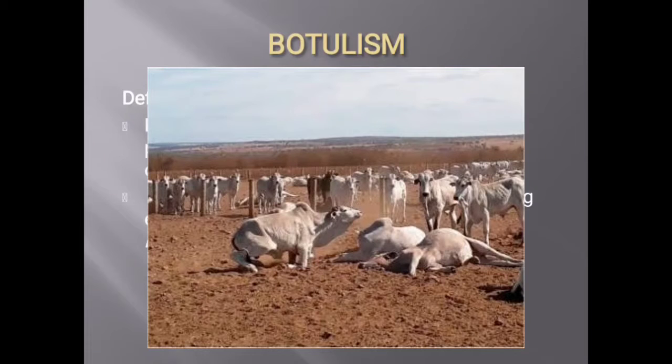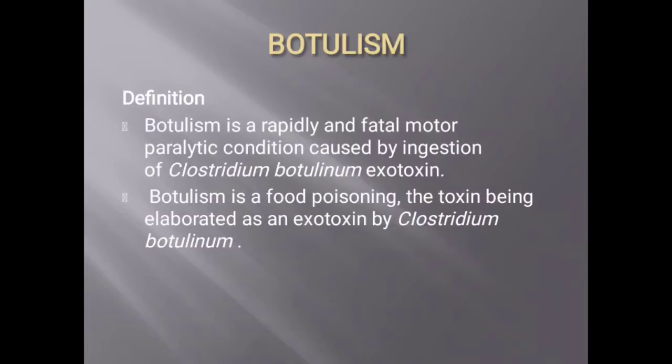Now, in this video, we will discuss the disease botulism. Botulism is an acute, fatal, motor paralytic condition. This is caused by the ingestion of exotoxins which are produced by the bacterium Clostridium botulinum, which is a gram-positive, central spore-forming bacterium.